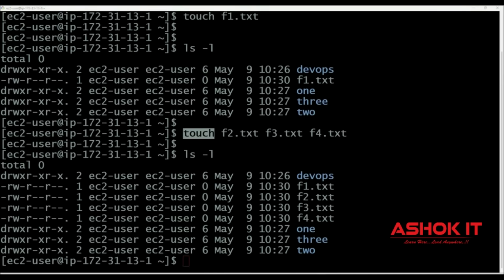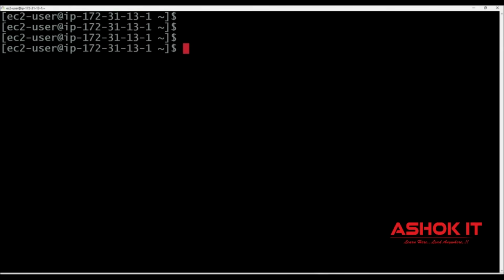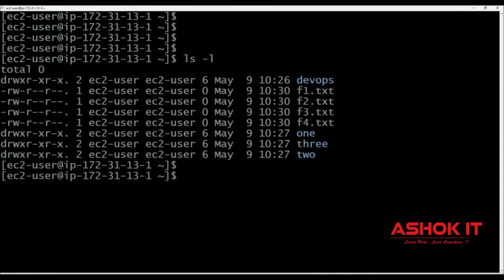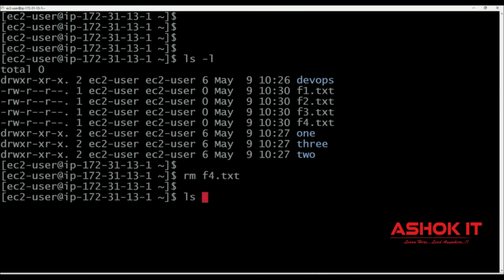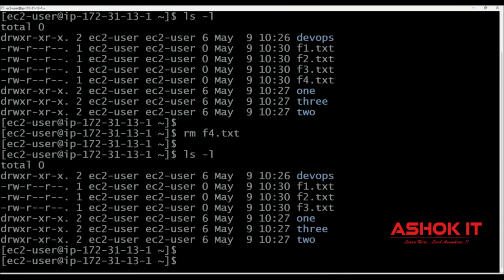Once the file is created, how to delete that file? To delete the file, we can use the rm command: rm space file name. So ls -l, all the content it is displaying. Now I want to delete the file f4.txt: rm f4.txt. Then that file got deleted. Now we have only 3 text files, one file is deleted.